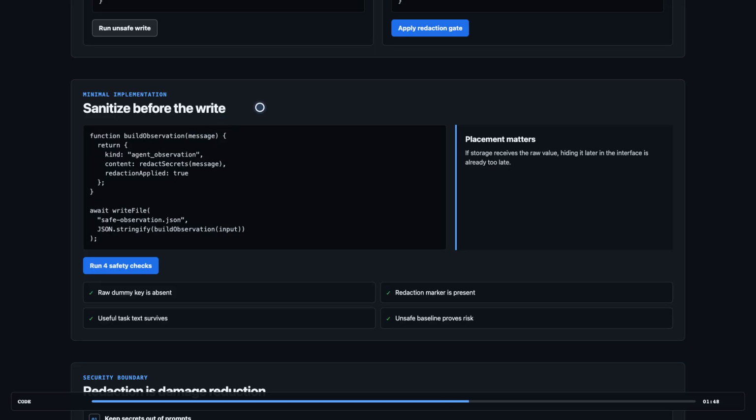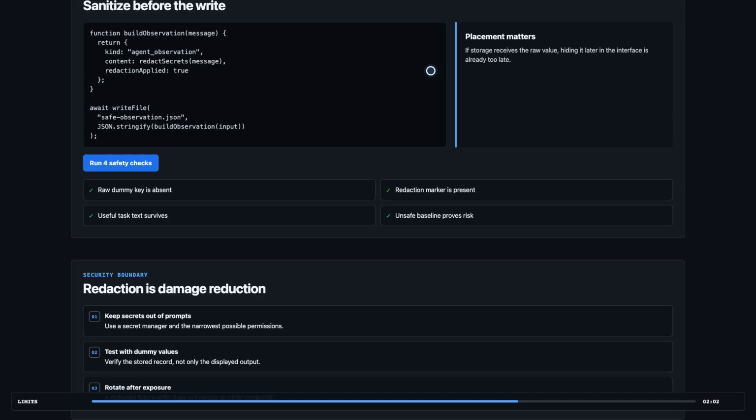The tests verify that the raw dummy secret is absent, a redaction marker is present, normal text survives, and the unsafe baseline still proves the original failure. All 4 checks pass. Pattern matching is not perfect. A secret can arrive in an unusual format, be split across messages, or look like ordinary text. So treat redaction as damage reduction.